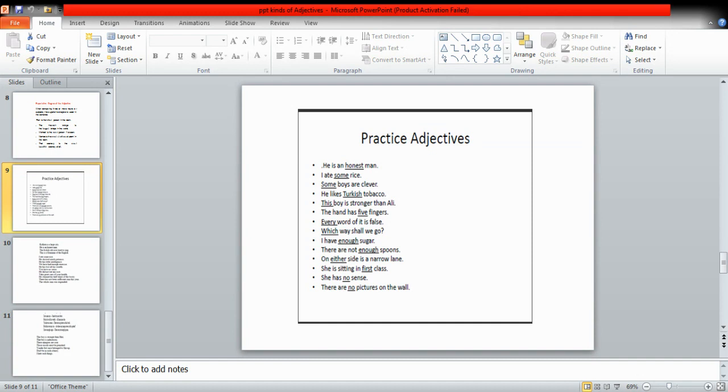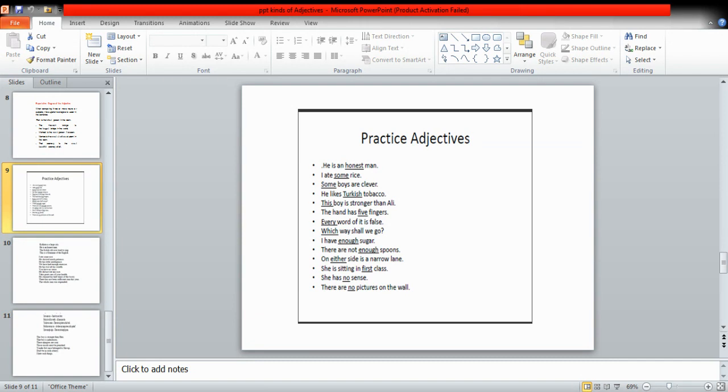I ate some rice. Rice is an uncountable noun, so some is a quantitative adjective over here. Some boys are clever. Boys are countable nouns, so some will be a numeral adjective. He likes Turkish tobacco. Turkish is from Turkey. This is what we discussed in the kinds of adjectives, that whenever an adjective is derived from some proper noun, it will be called a proper adjective. So Turkish is from Turkey, so it is a proper adjective.